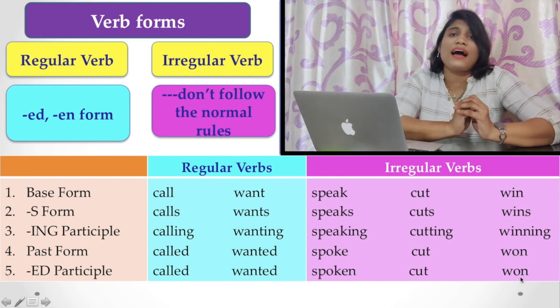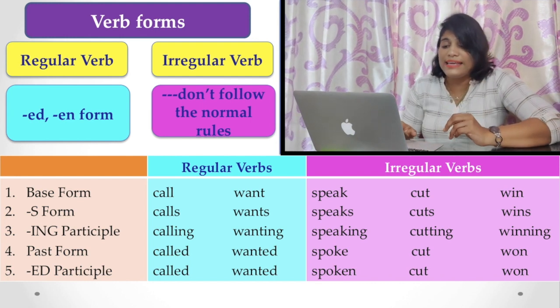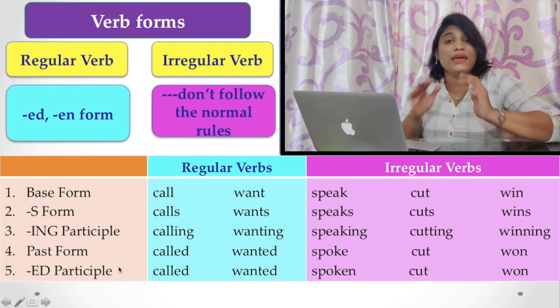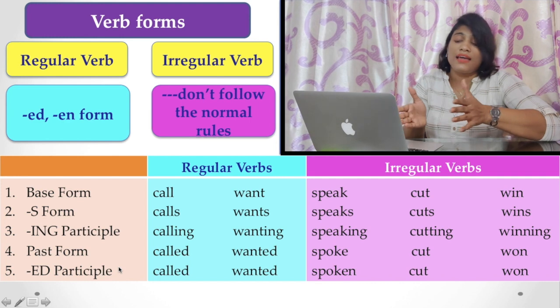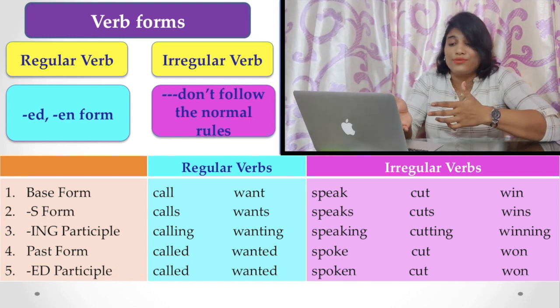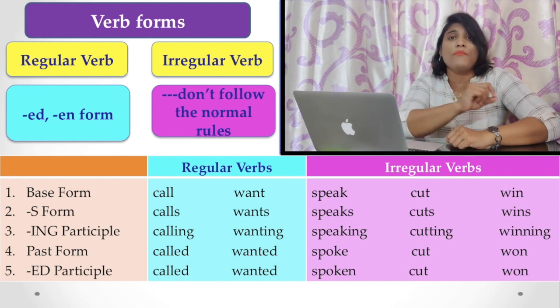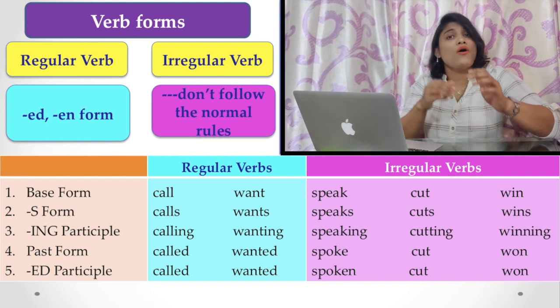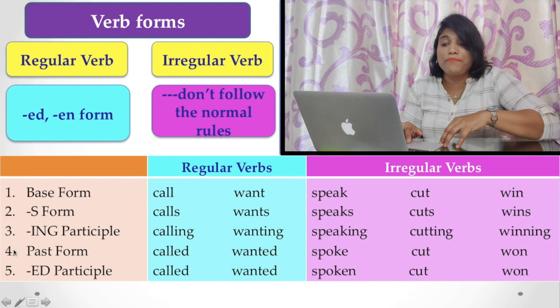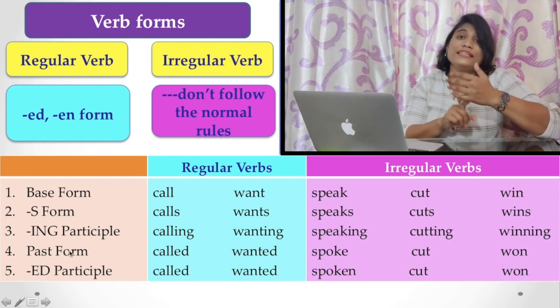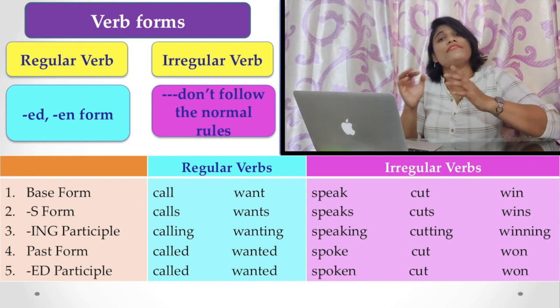Here, one thing I need to tell you is that the participle form may be ed or en. I have mistakenly not referred to it there, but you have to keep in mind the participle form is always either the ed form or the en form, but the past form is always the ed form in the case of regular verbs.